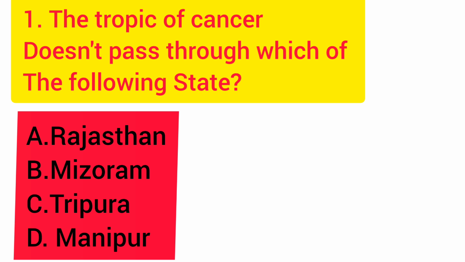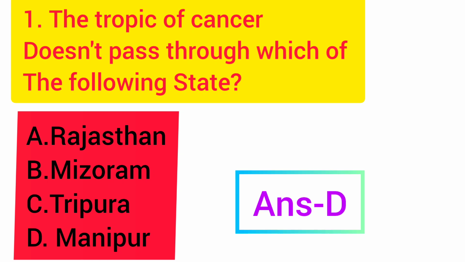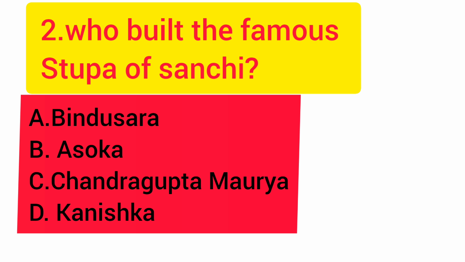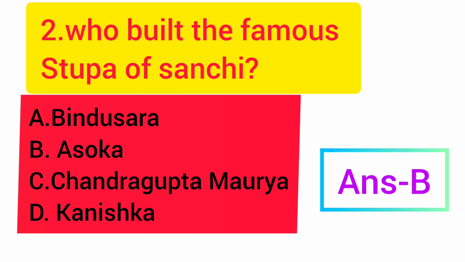Question number 1. The tropic of cancer does not pass through which of the following states? Option D is the right answer. Question number 2. Who built the famous stupa of Sanchi? Option B is the right answer.